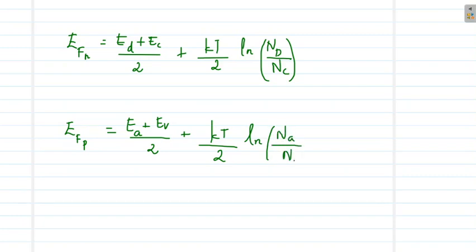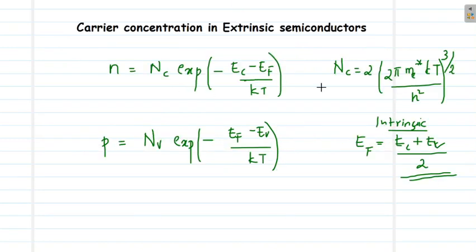So we have these equations in our hand, and if you substitute for the Fermi level in the case of n-type and p-type semiconductors, that is our equations 3 and 4, into the previous equations 1 and 2, where you have Ef, you can actually derive an equation for the concentration of electrons and holes in an n-type and p-type semiconductor.